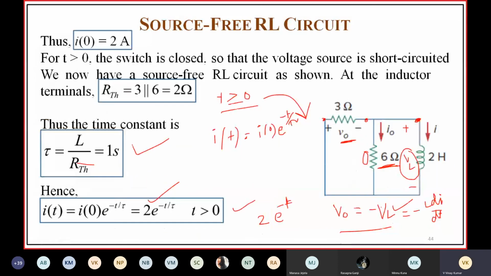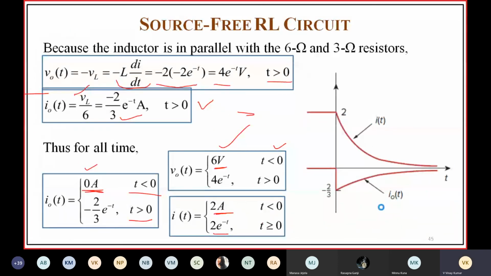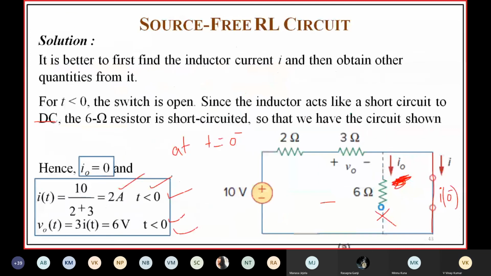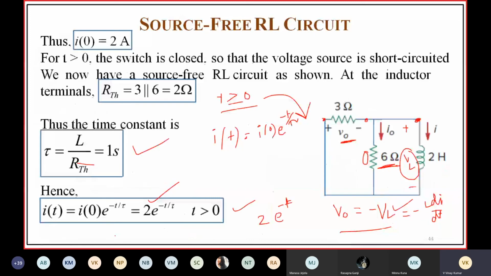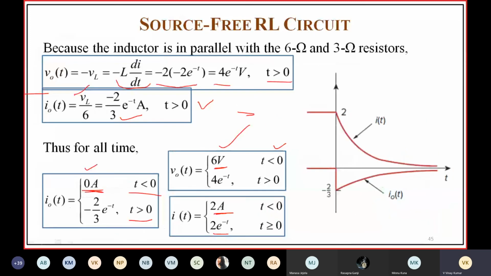For t less than 0, we have 6 volts. You can also draw the waveform on a graph sheet. I of t has some initial value and then shows exponential decay.